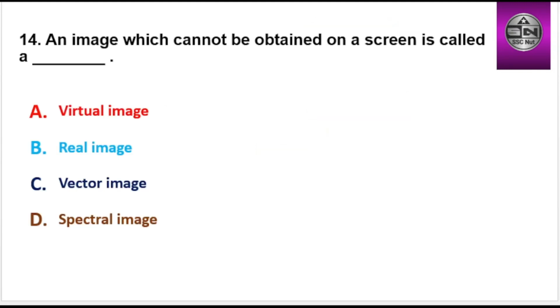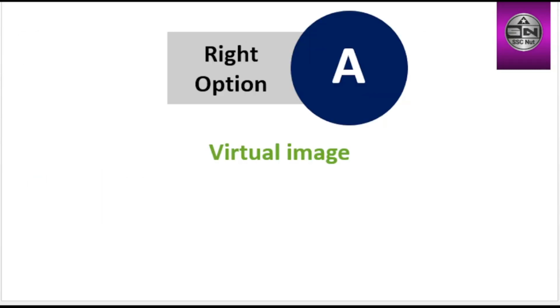Next question, an image which cannot be obtained on a screen is called a dash. Options are virtual image, real image, vector image, spectral image. Right option is A, virtual image.